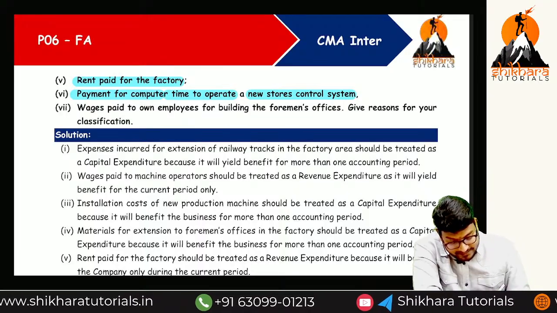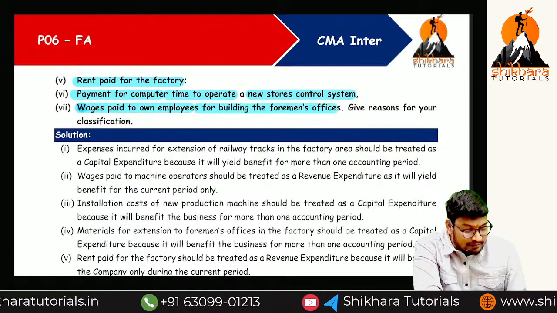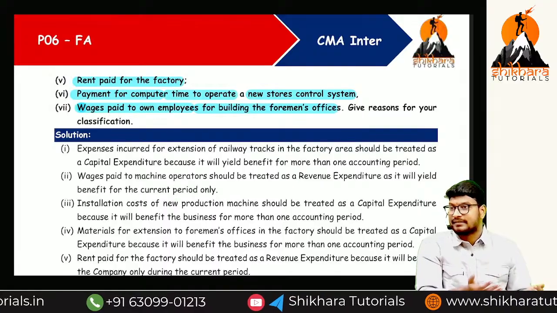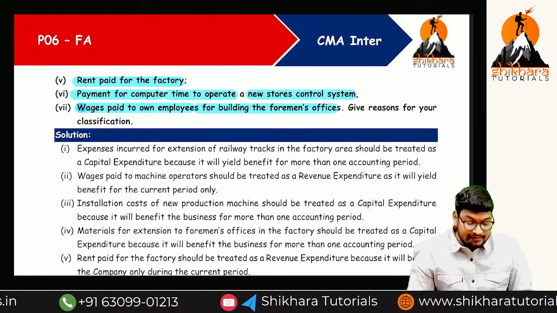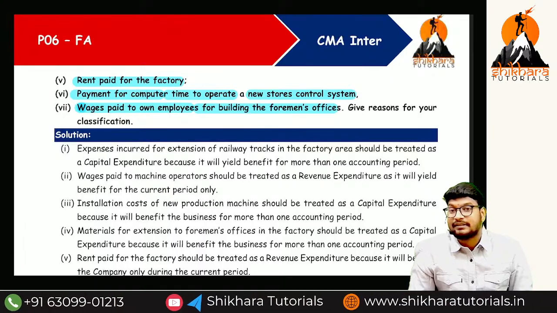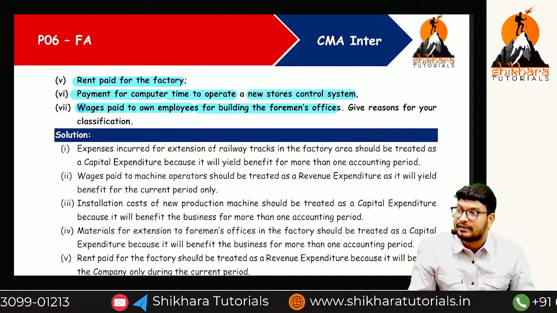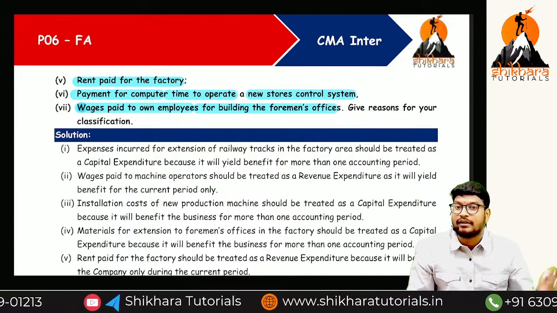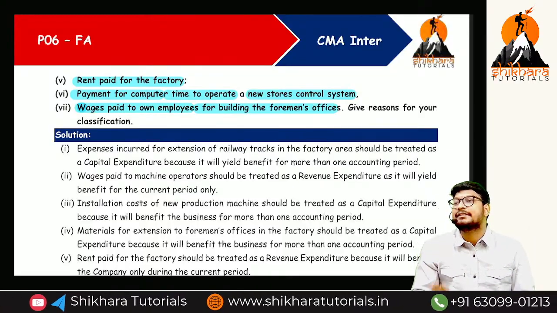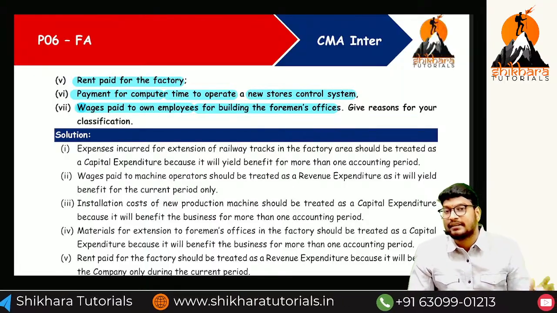Wages paid to own employees for building the foreman's office. So we are paying the wages to our own employees for the construction. What is it called, ma? Capital expenditure, we are paying for that purpose. You have to see the purpose, ma. What is the purpose here? For construction of a building. That is the reason it is a capital expenditure. Anything for the purpose of a fixed asset is called a capital expenditure.